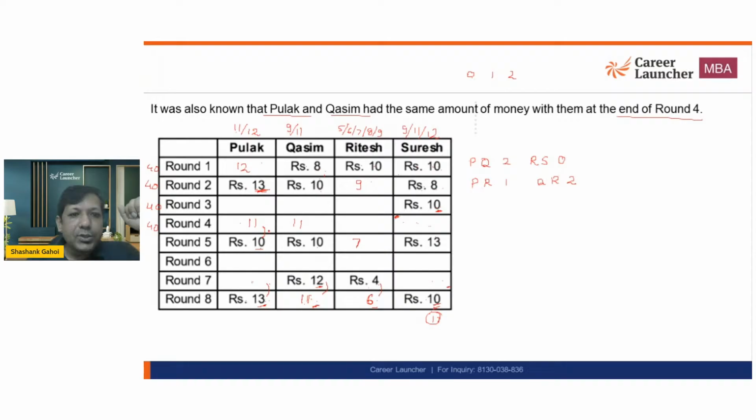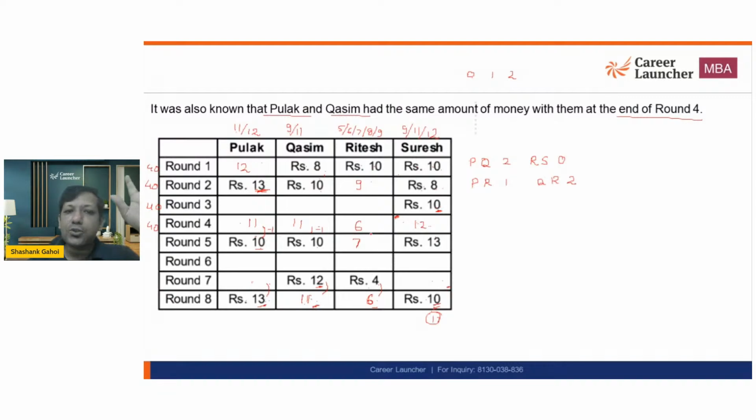This person is losing 1 rupee over here. This person is also losing 1 rupee over here. So both of them are losing 1 rupee, which means the remaining 2 people must be winning 1 rupee. So this person is going to get 6 rupees over here, and this person is going to get 12 rupees over here. So both of them are going to win 1 rupee.